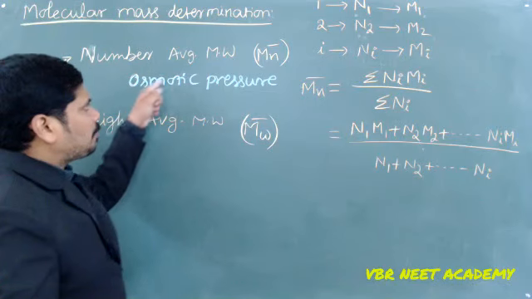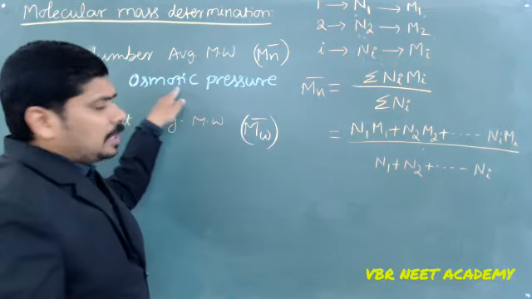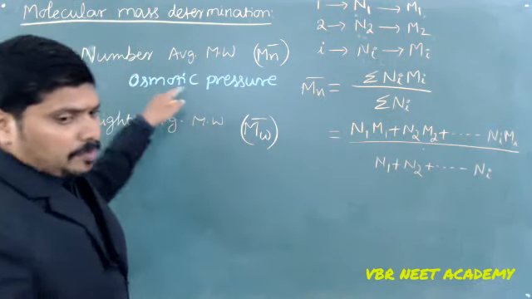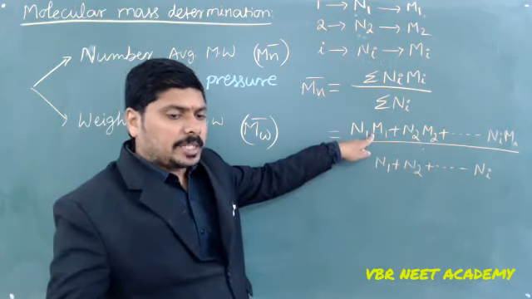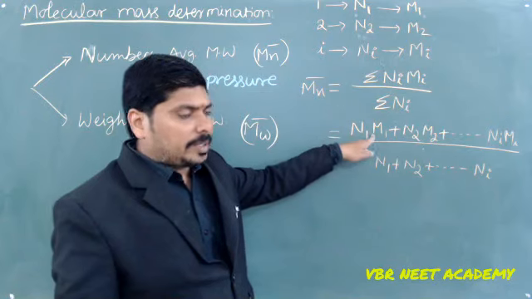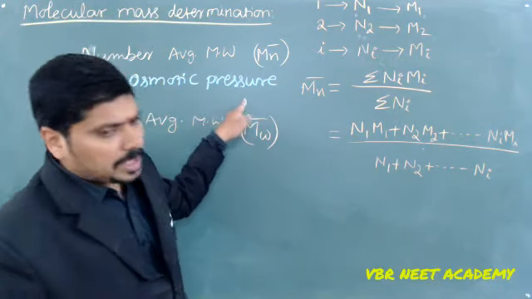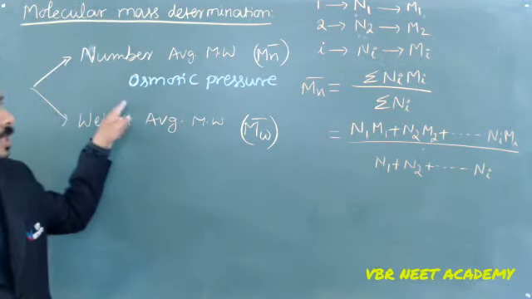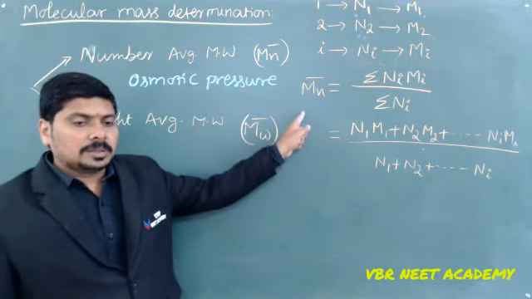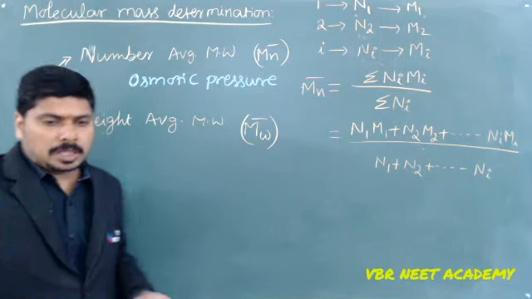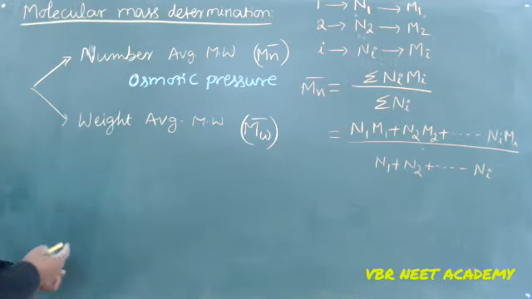So the number of particles varies the osmotic pressure. That's why, for determining the molecular weight of polymeric chains with various numbers, it is done by using osmotic pressure or end group analysis method. Mostly used is the osmotic pressure method. Like that, I can get the number average molecular weight for a given polymeric chain.